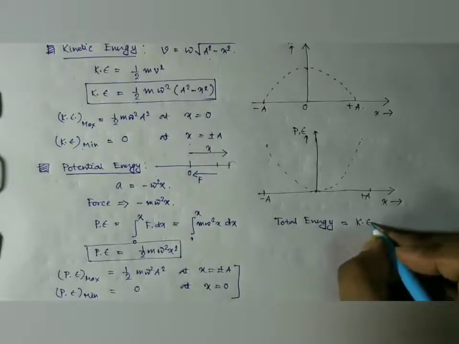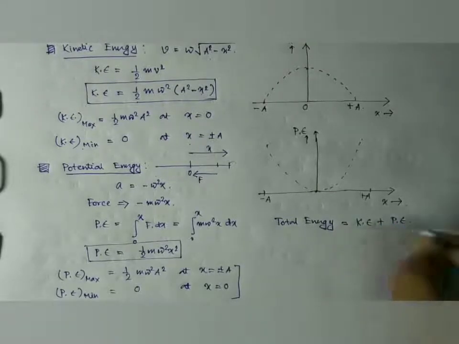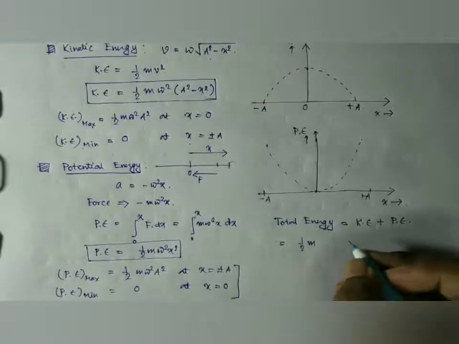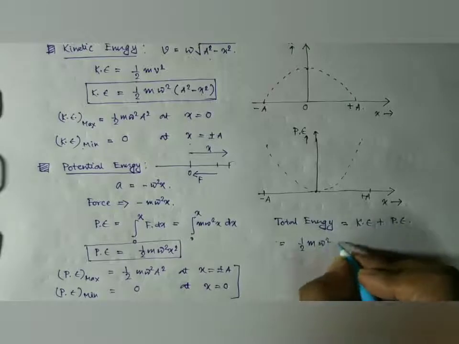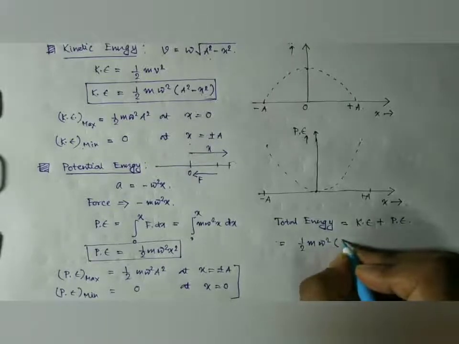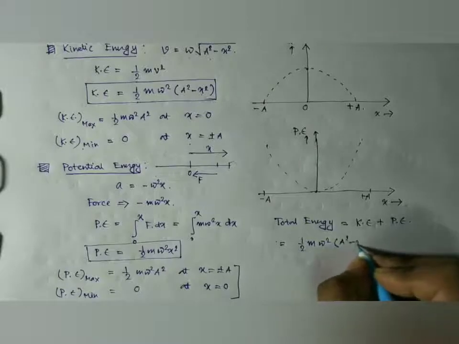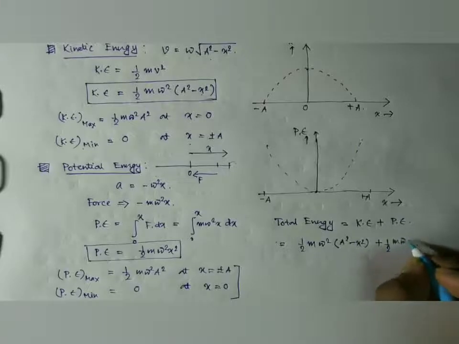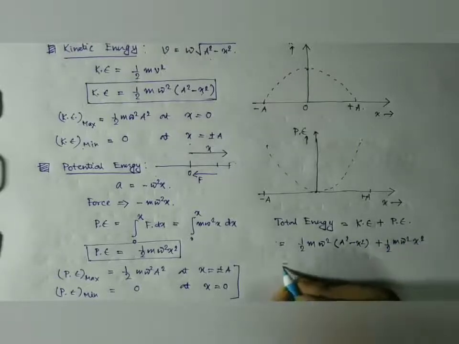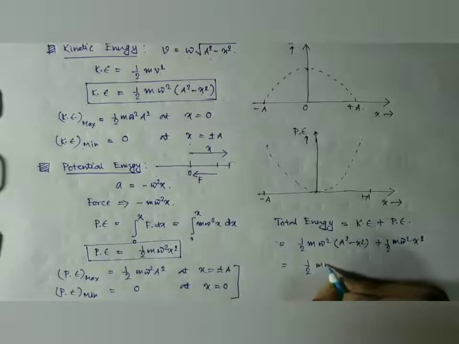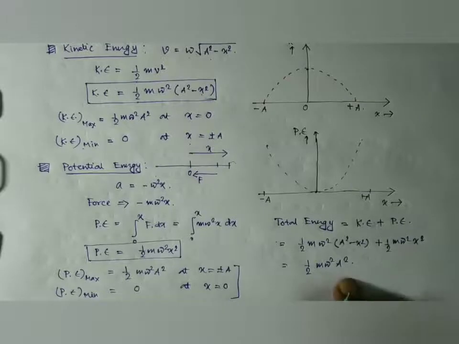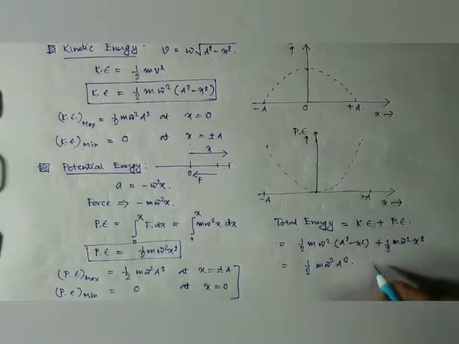So if we write it as kinetic energy plus potential energy, kinetic energy is half m omega square into a square minus x square, and the potential energy is half m omega square x square. So here we have half m omega square a square. Look here, this is a conserved quantity because all are constant, so it is constant.